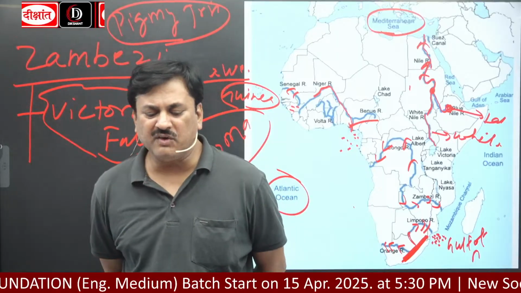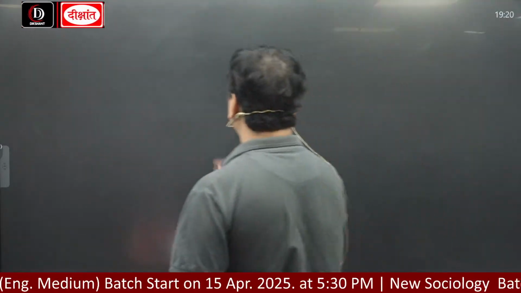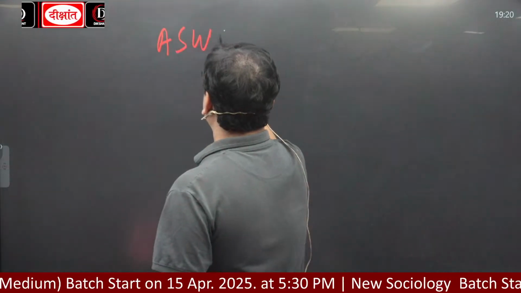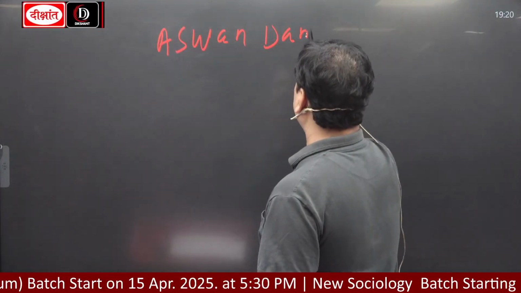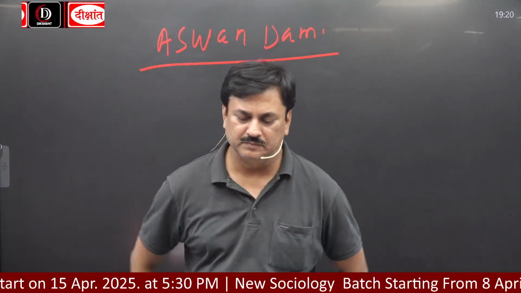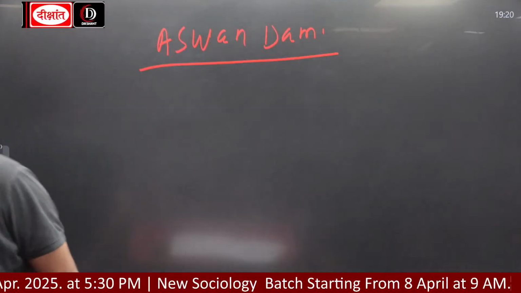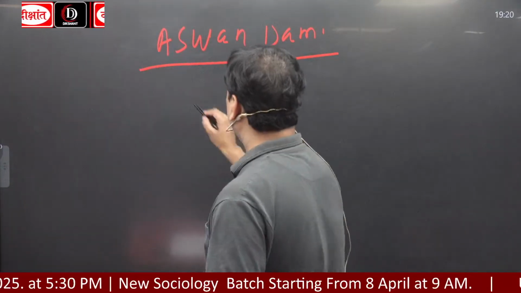Number 1 is Aswan Dam, ASWAN. Aswan Dam is on river Nile. Then Kariba Dam.